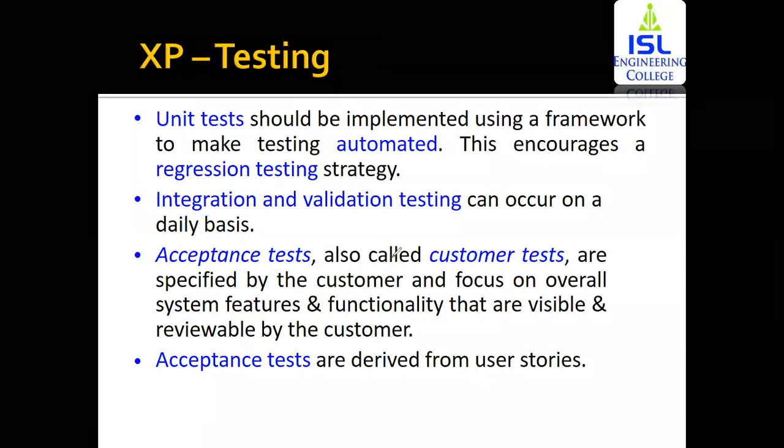Now unit tests should be implemented using a framework to make testing automated. Unit testing means testing each and every component individually. If you're making any change within a particular component, then this testing should be automated. That is, it needs to check itself whether it is working well or not. It needs to start the testing. Now this also encourages a regression testing strategy.